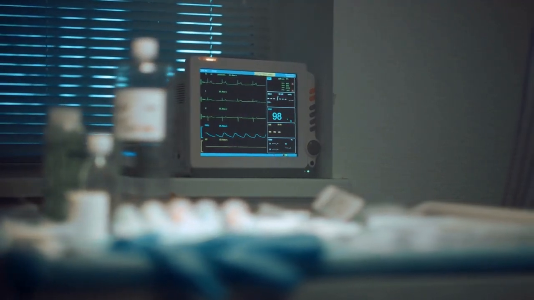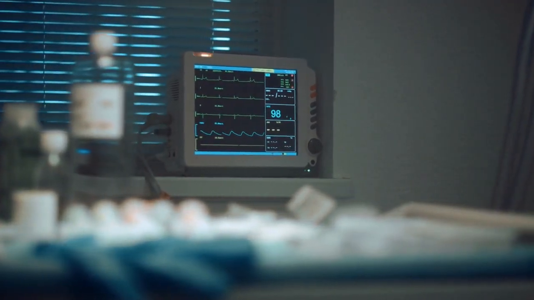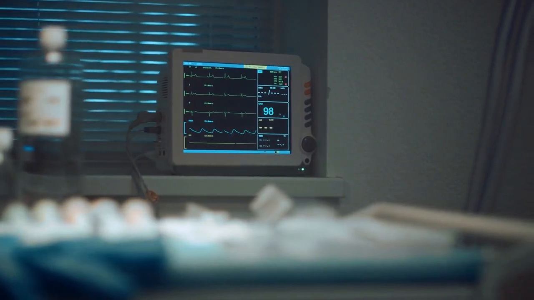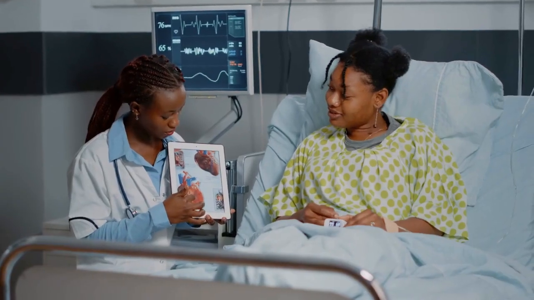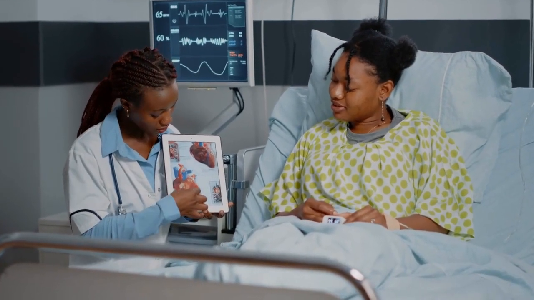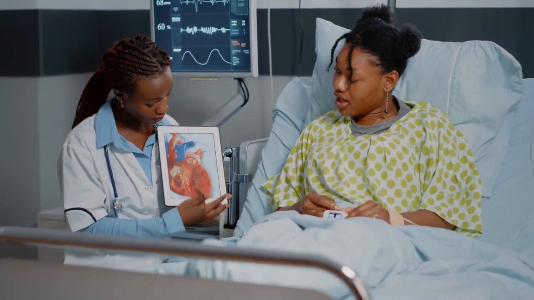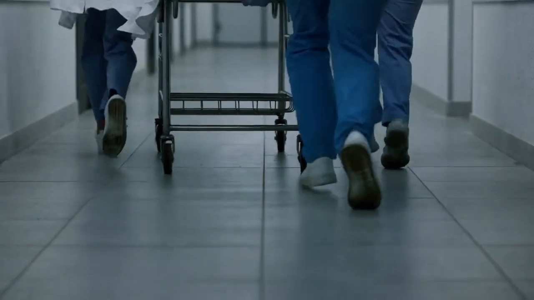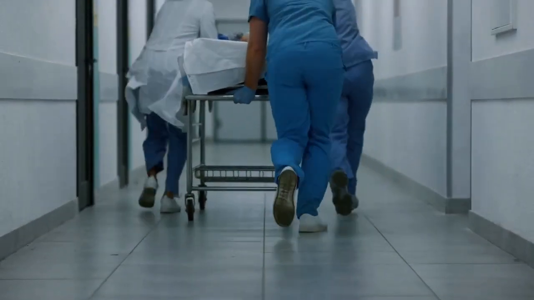Tachycardia. Tachycardia is a heart rate that's faster than normal or more than 100 beats per minute at rest. It can start in the upper or lower chambers of your heart and can range from mild to life-threatening. Treatments include medicines, an ablation procedure, and an implantable cardioverter defibrillator, ICD.